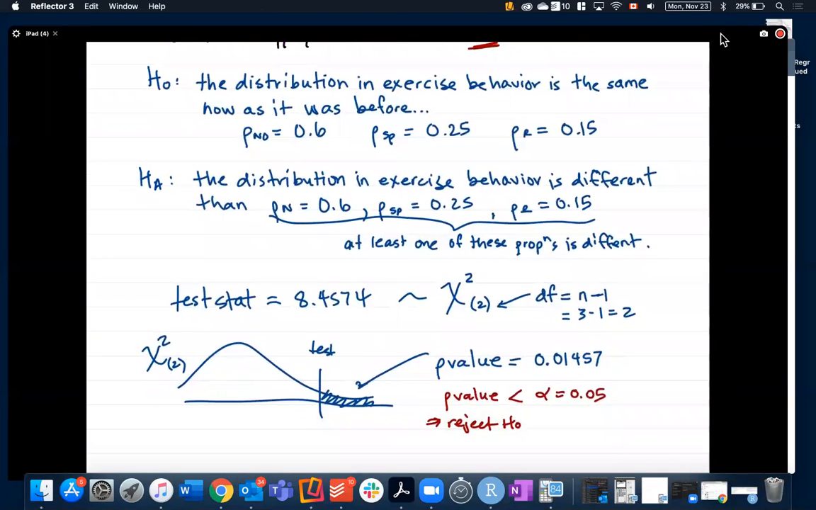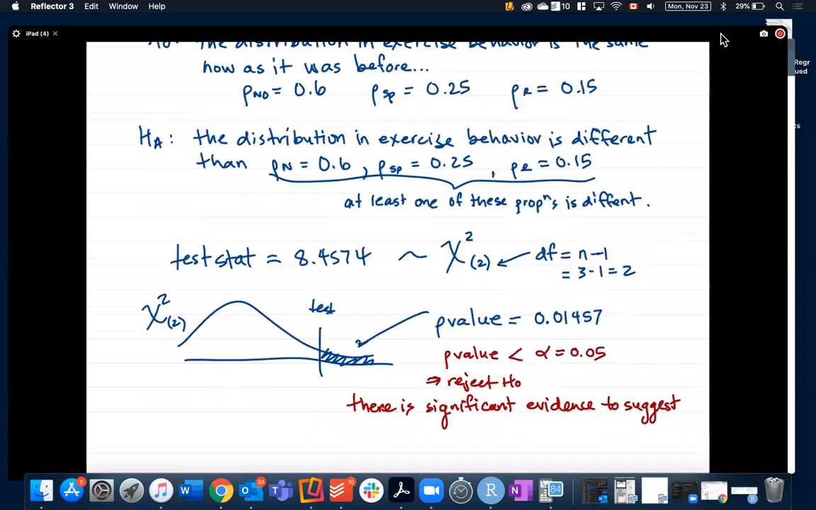So I'll just say there is significant evidence to suggest the distribution in exercise behavior is different from the previous year.